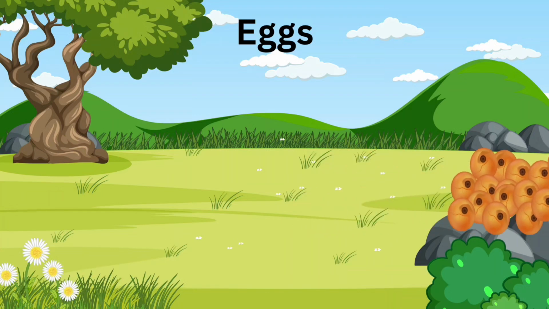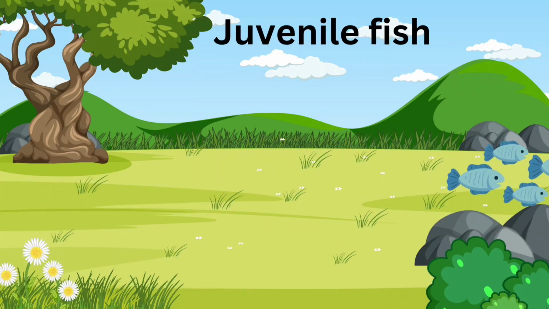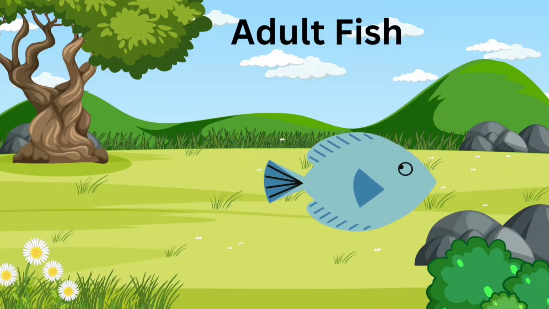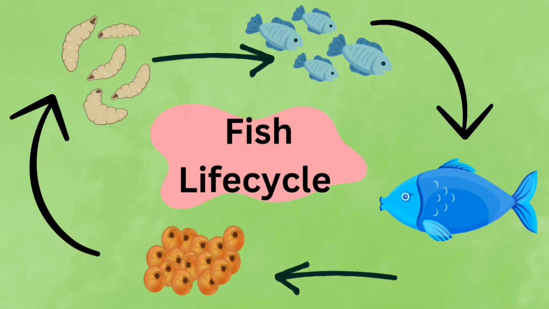Eggs, larva, juvenile fish, adult fish. This is the life cycle of fish.